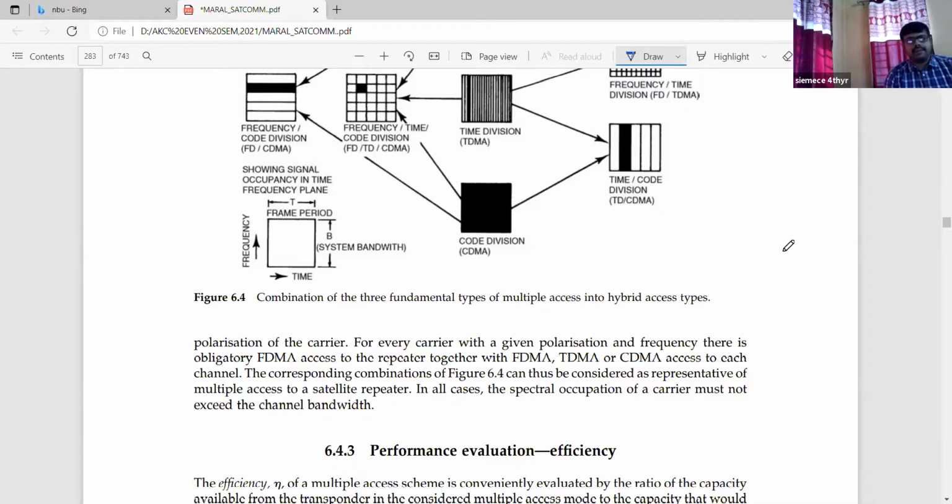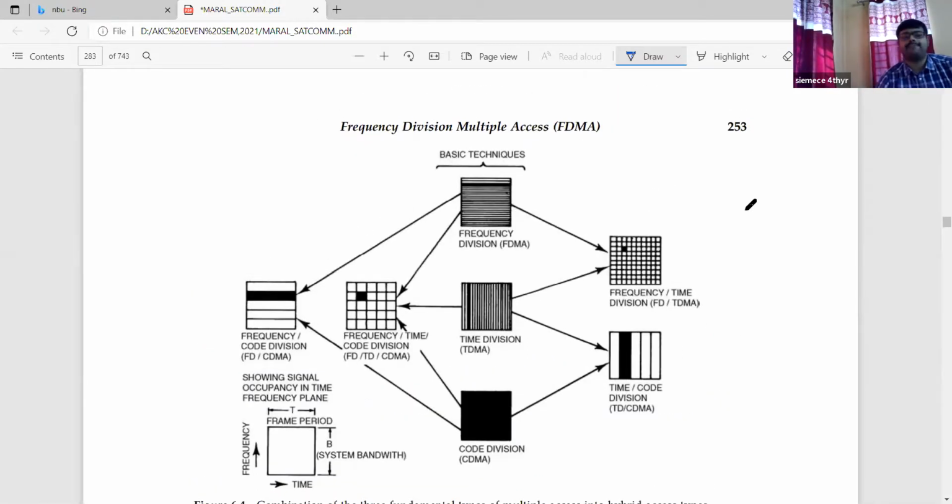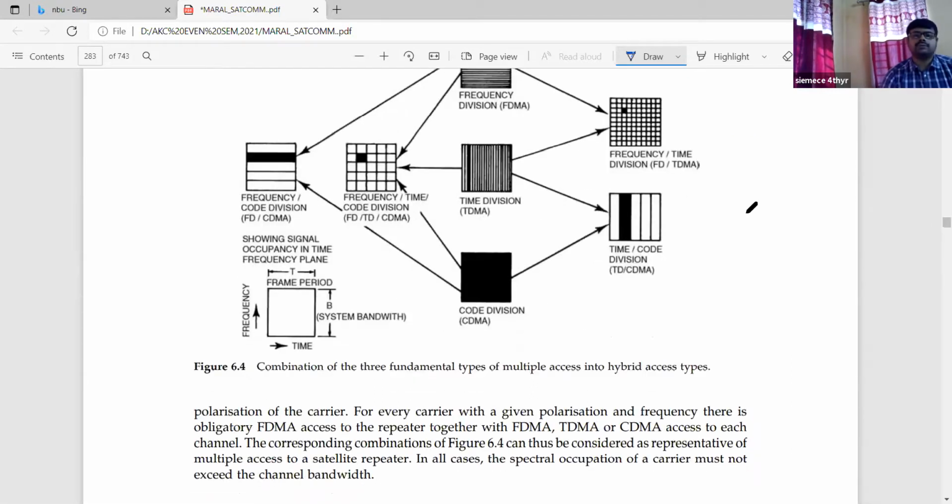The corresponding combinations give us a hybrid type of structure, combining the three fundamental types of multiple access into hybrid access types.